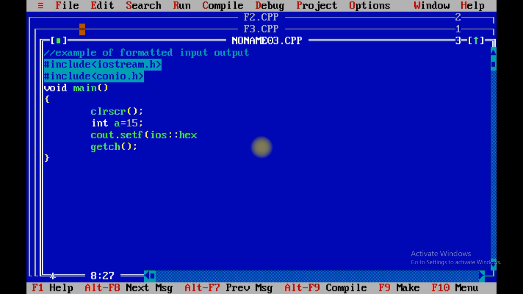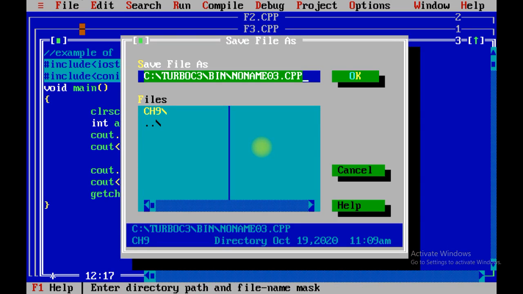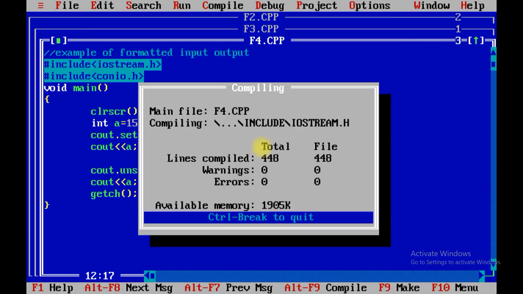hexadecimal, comma ios::basefield), cout a variable, cout.unsetf(ios::hex) and cout a. Let me save the program as formatted operation 4. Let us execute.